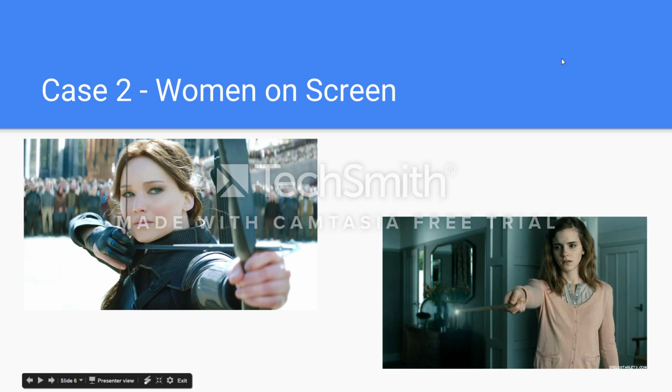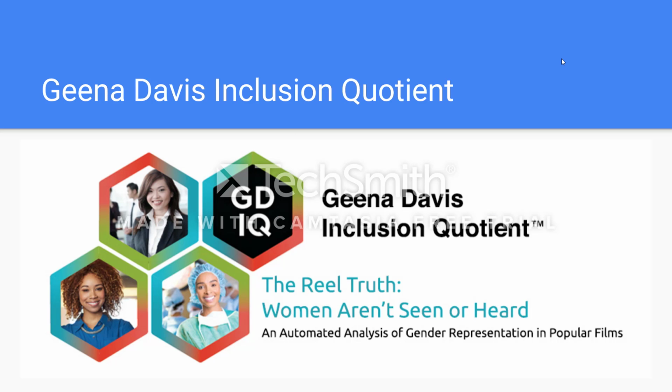For our second case, we look at women in film and television. The Geena Davis Inclusion Quotient is a tool that automates the act of computing how much time individuals are on screen and how much of the time those individuals are speaking. In order to get this data before this tool, researchers would have to manually record the amount of time each character is on screen and how long they speak.